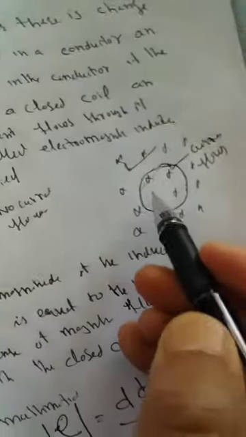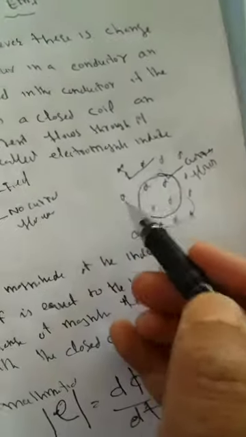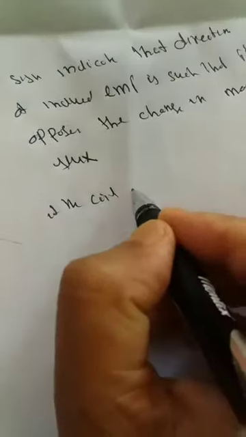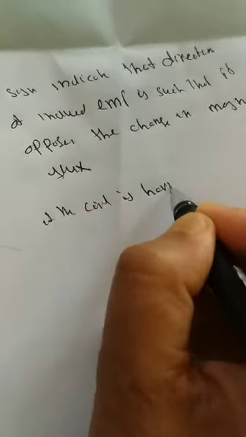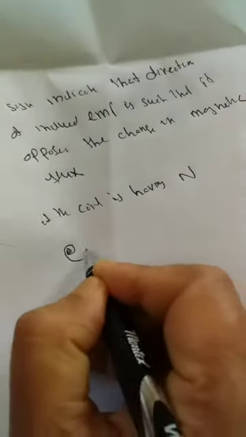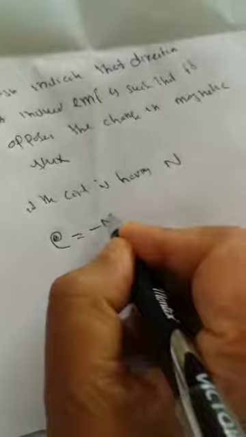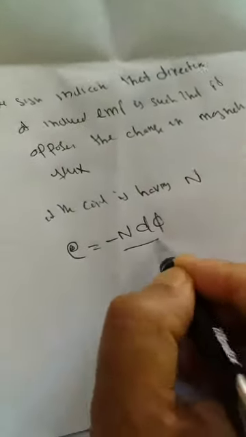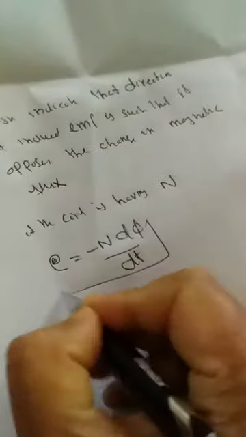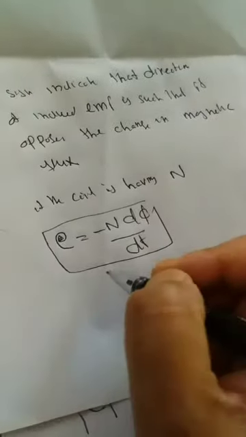That means this is a single coil here. If the coil is having n turns, then the EMF produced is equal to minus n d phi divided by dt. This is the mathematical form of the second law of Faraday's law.